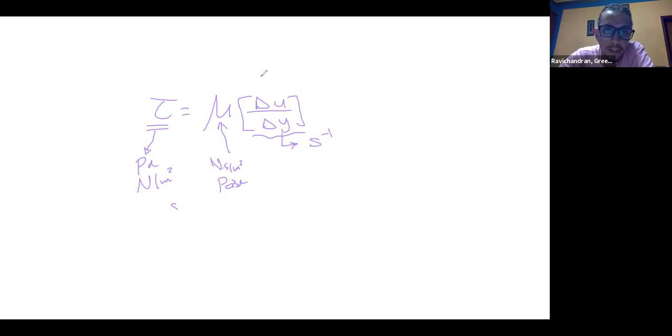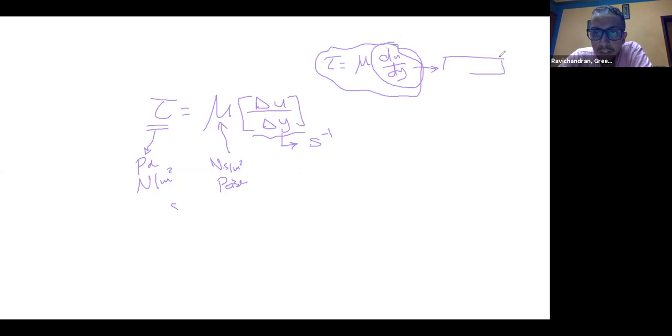The regular equation is tau equal mu du by dy. But in the general case, this is used to solve the equation. If it is not a linear relation, like a parabola equation, we need differentiation.